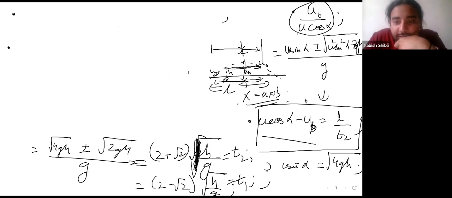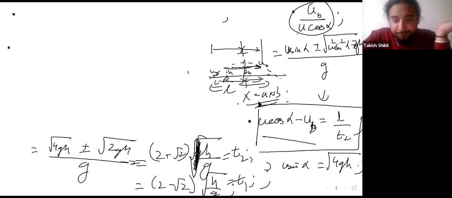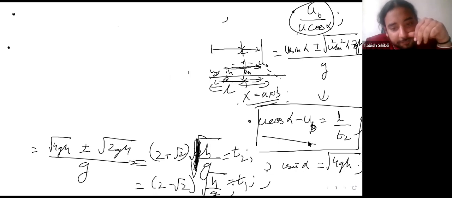Okay, let's stare at this equation for a second. This equation seems interesting. Why? Because you have a speed which is u cos alpha minus ub, and you already know what time it's going to take. Your time is essentially the solution to this equation. Wait, I lost my chain of thought.